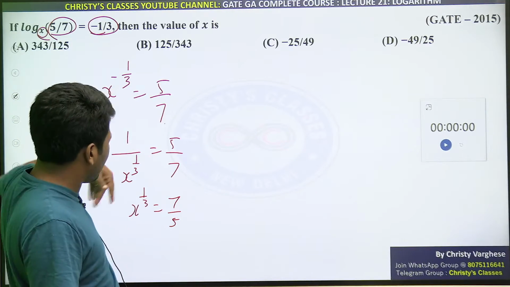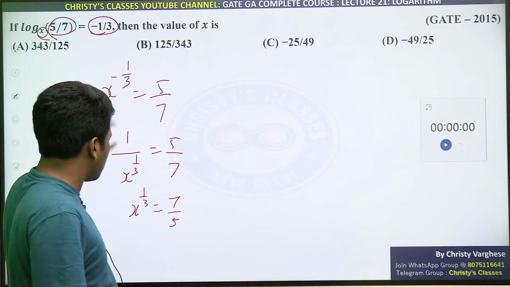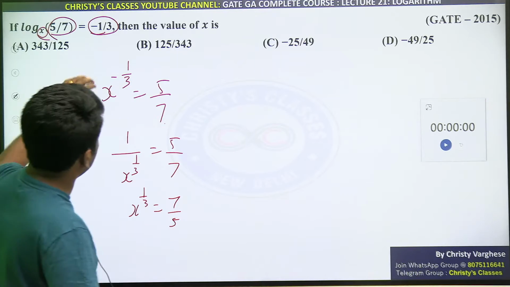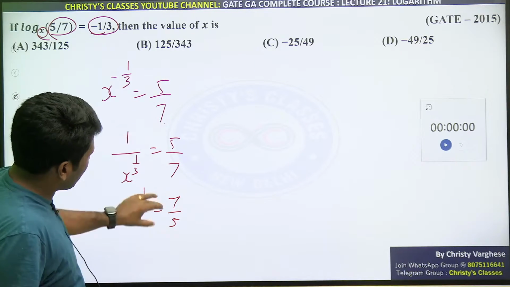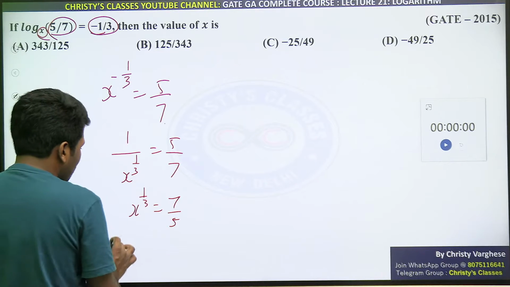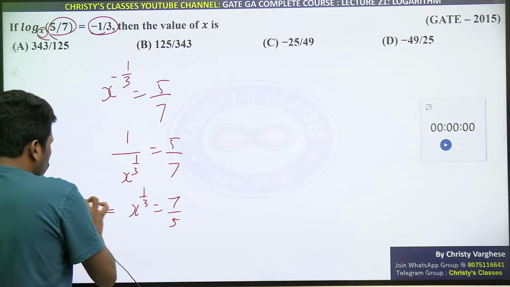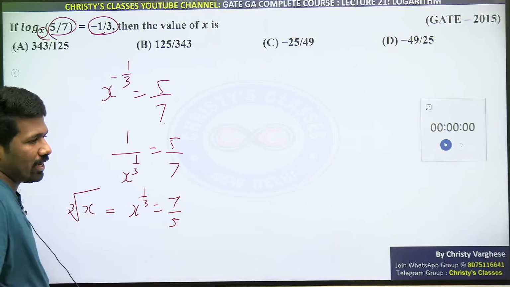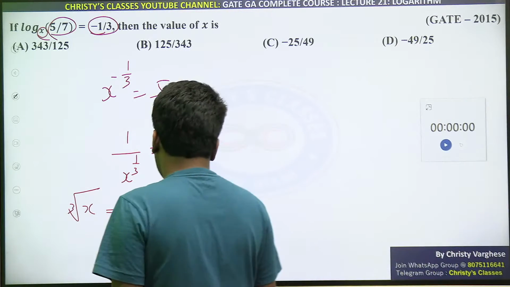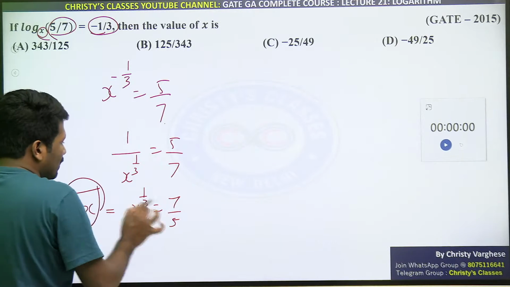I took reciprocal. Yeah, these intermediate steps don't write. For making you understand, I am writing each step. But once you understood, this is minus, and directly from here you jump to this step. Now x raised to 1 by 3 means what? It is cube root of x, that we learned yesterday. A raised to 1 by m is mth root of a. So cube root of x is 7 by 5.